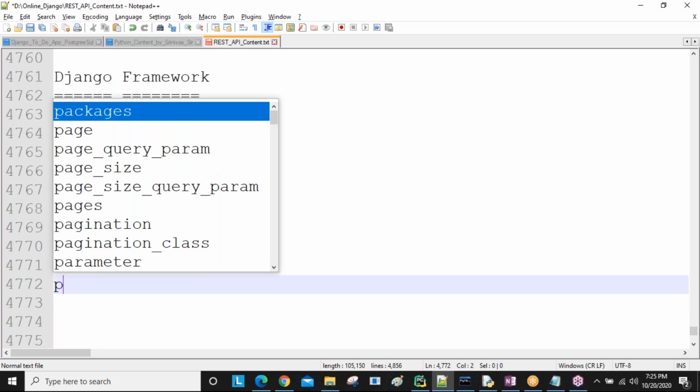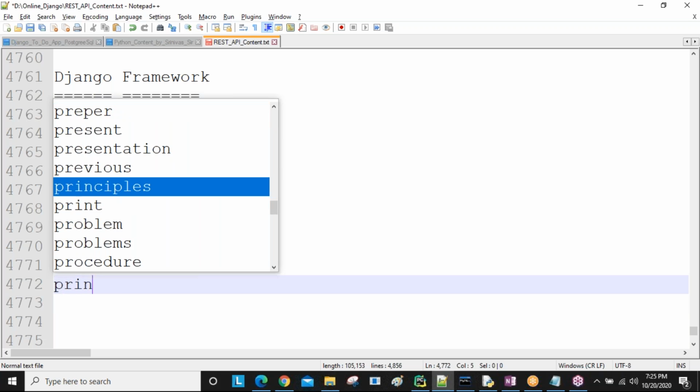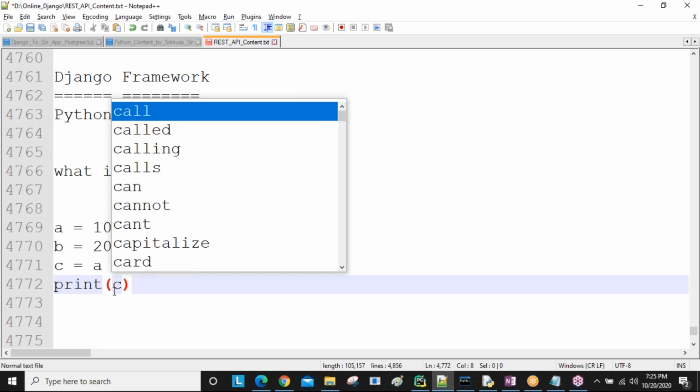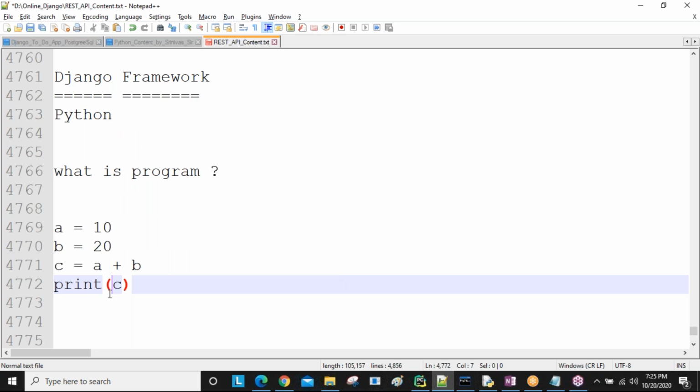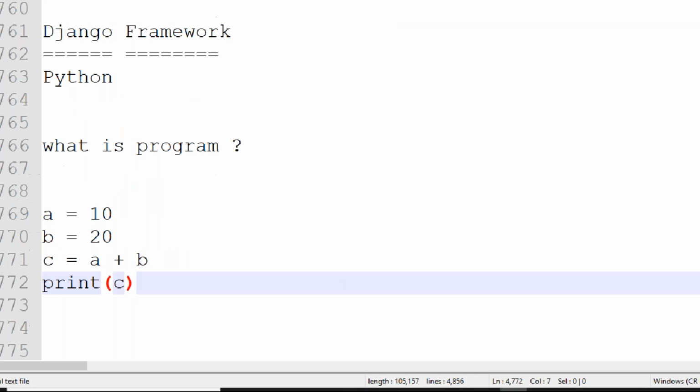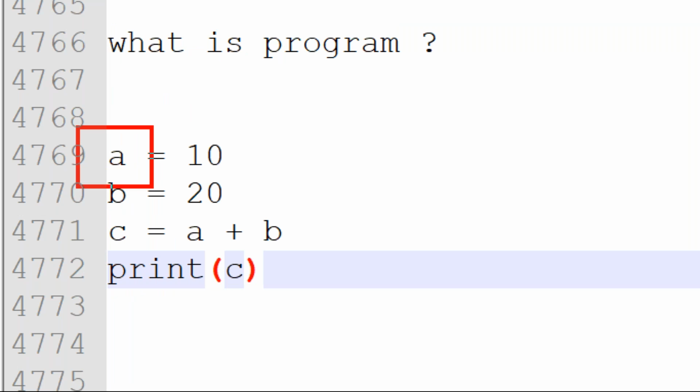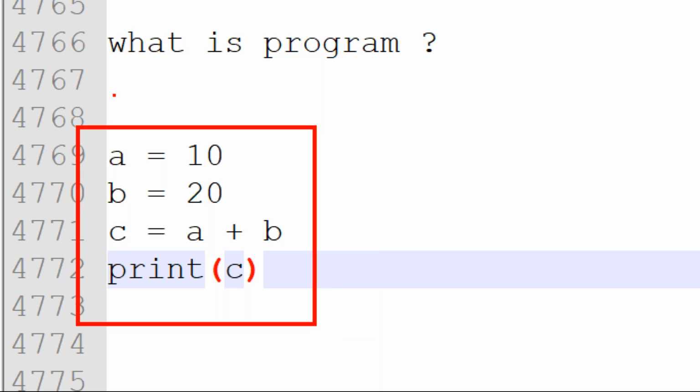Now I use the print method to print the data, so print c. Am I right? This is Python code. I take my file name as addition.py, or sum.py. To calculate the addition between two variables, we write these lines. Here each line is one instruction.